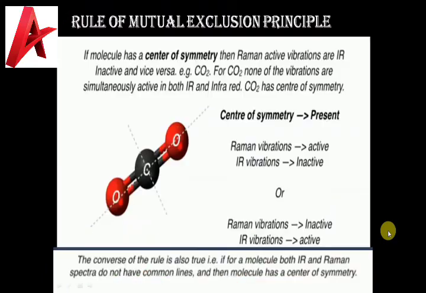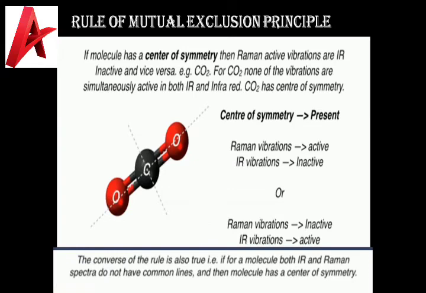Next is the rule of mutual exclusion. If a molecule has a center of symmetry, then Raman active vibrations are IR inactive, and vice versa. Example: carbon dioxide. For carbon dioxide, none of the vibrations are simultaneously active in both Raman and infrared. Carbon dioxide has a center of symmetry, right?